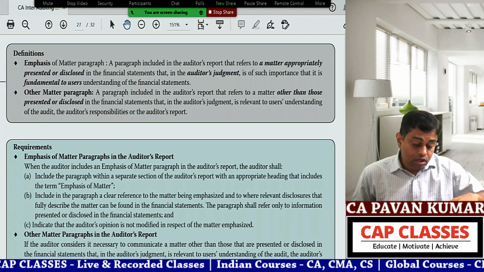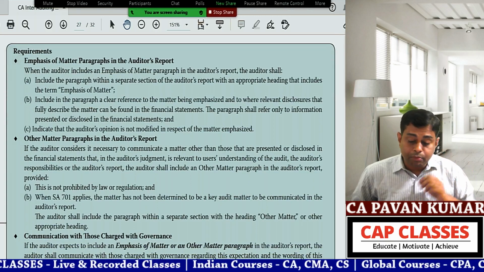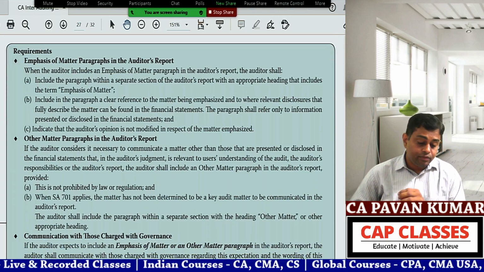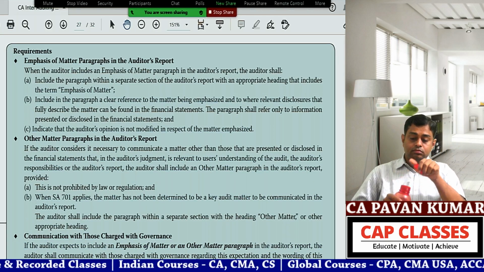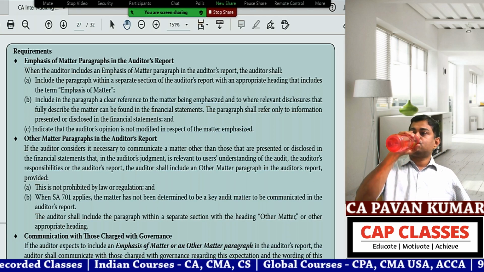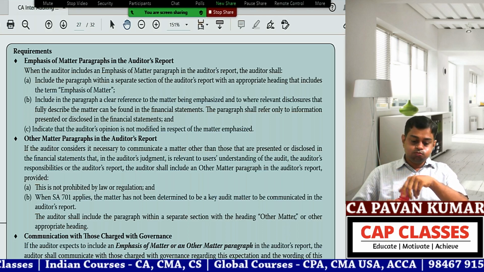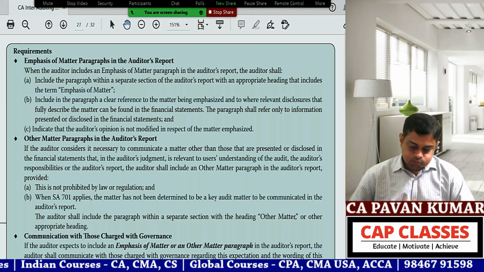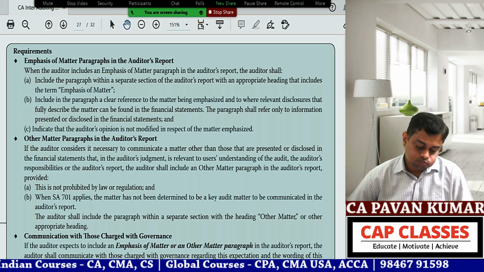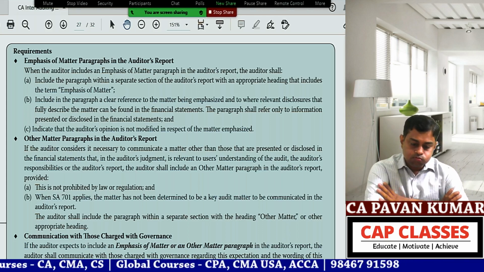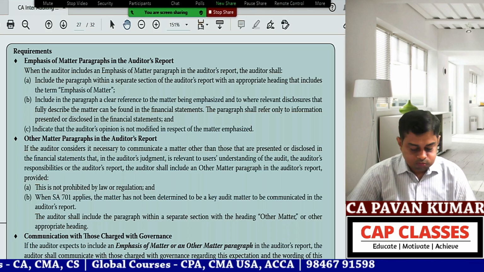Now here, requirements. Shweta, can you read requirements, emphasis of matter paragraph? Yes, sir. When the auditor includes an emphasis of matter paragraph in the auditor's report, the auditor shall include the paragraph within a separate section of the auditor's report with an appropriate heading that includes the term emphasis of matter.